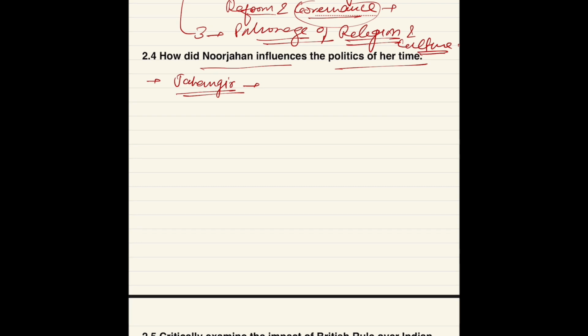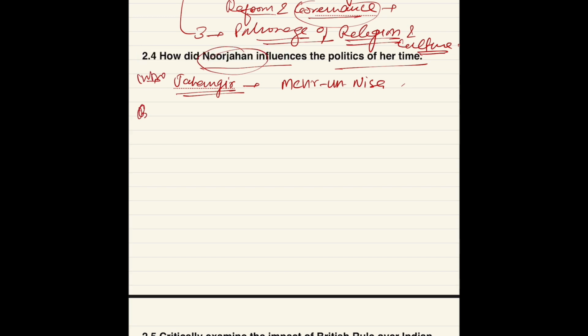Her name was, please tell me, Mehrun Nisa, am I right? So you can write this in your introduction.